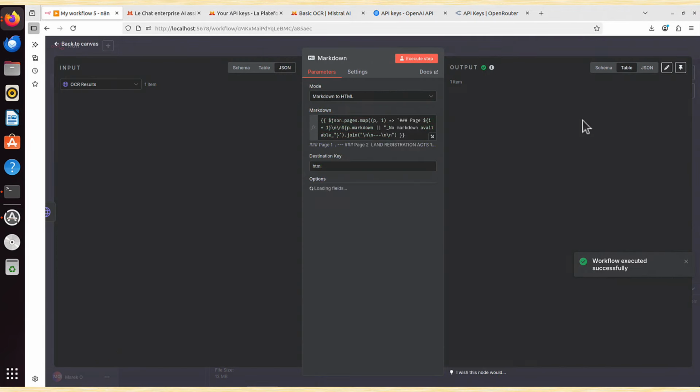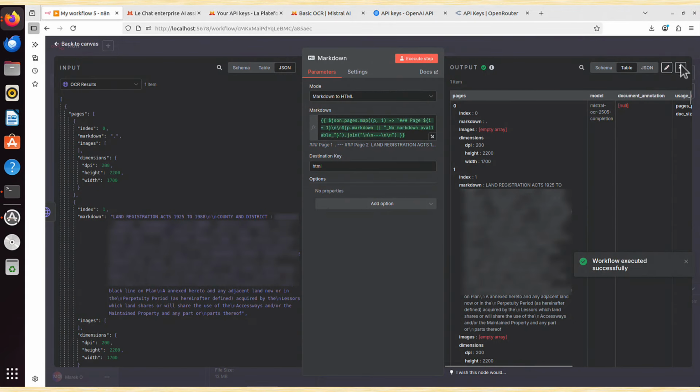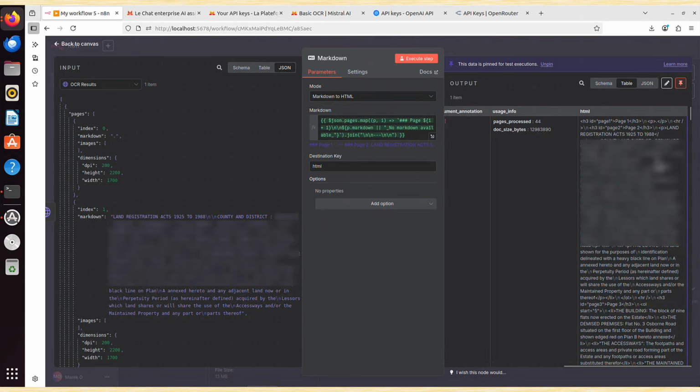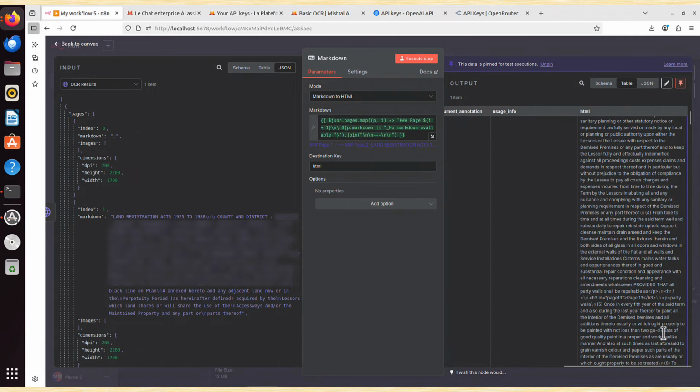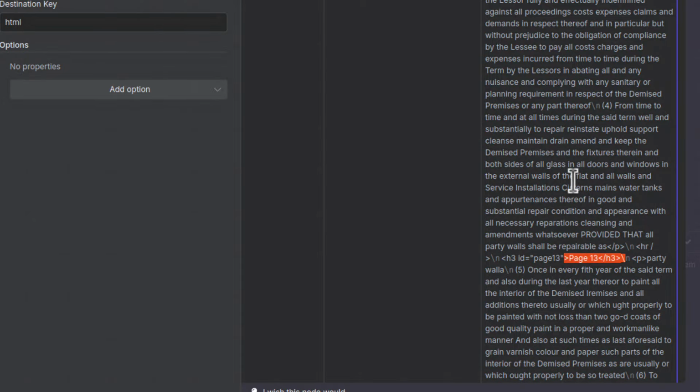So let's have a look. Let me pin that data before I forget. The input is that from OCR results. It's processed here in the middle, and the output is on my right. If I slide this view here to the right, this is HTML code that can be displayed by my browser. Again, let me scroll down, so there is no personal data. But you can see it's split into pages, and each markdown is now on a separate page. And you could simply save it, and maybe that's what you need, yes? Maybe you want to display it in your browser, but that's not what I want to do.